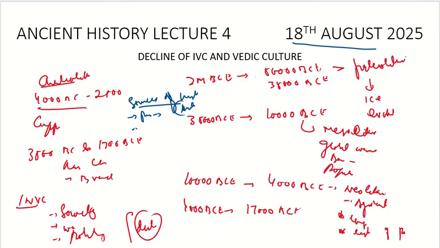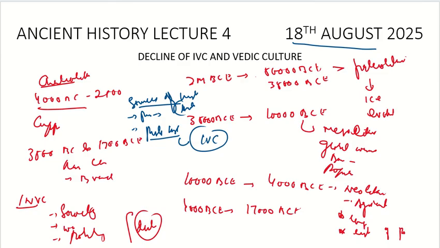Then we have proto history, where we have both archaeological evidence as well as written evidence, but we cannot read the written evidence. In this phase comes the IVC, where we have the literary source but we are not able to decipher it. Nobody has deciphered it so far. There was a person who once said he had deciphered everything, but it was rejected by the majority of historians.